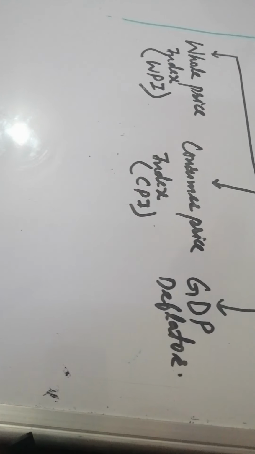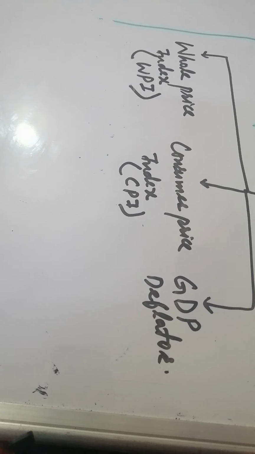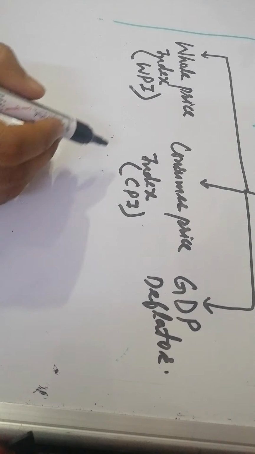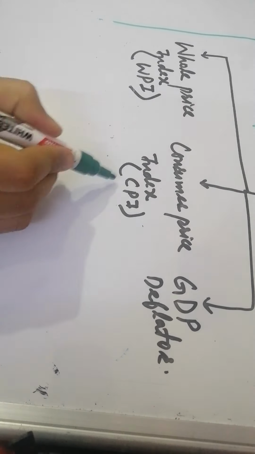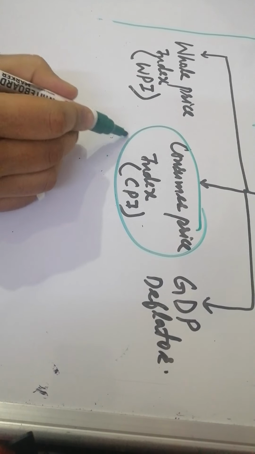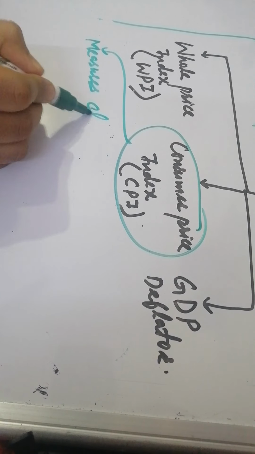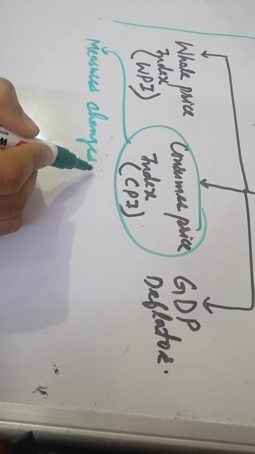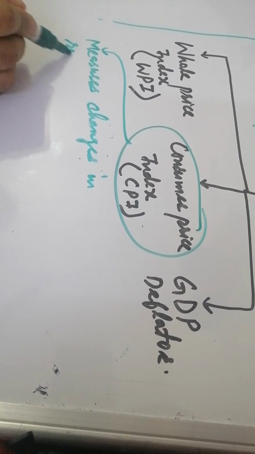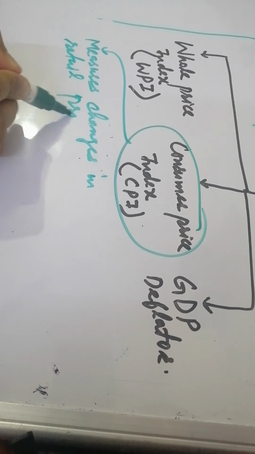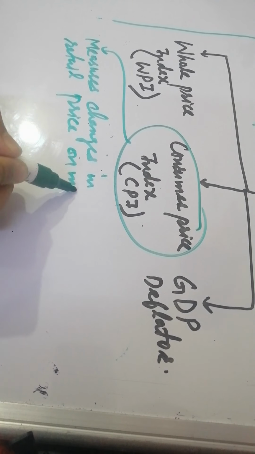Now we will see about the consumer price index, what is CPI. Okay, now let us see about the CPI. The second term is the CPI. So CPI, what will CPI do? Now this is our second, consumer price index. It also measures changes in retail price. It measures the change in retail price on a monthly basis.